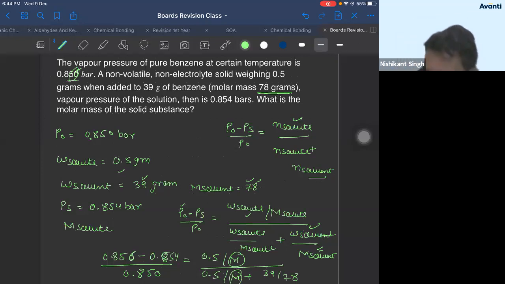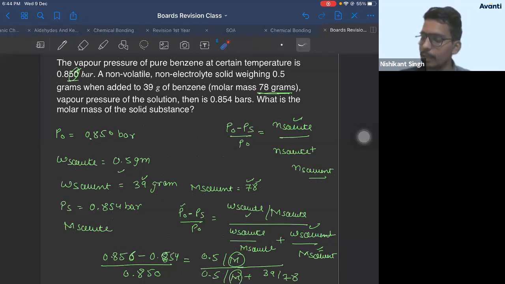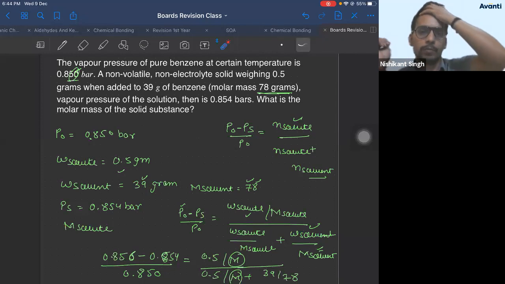39 gram is the weight of solvent, benzene. I have taken the weight of solvent as 39 gram only. That I'll have to check. Most likely we should get it. We have to find it.